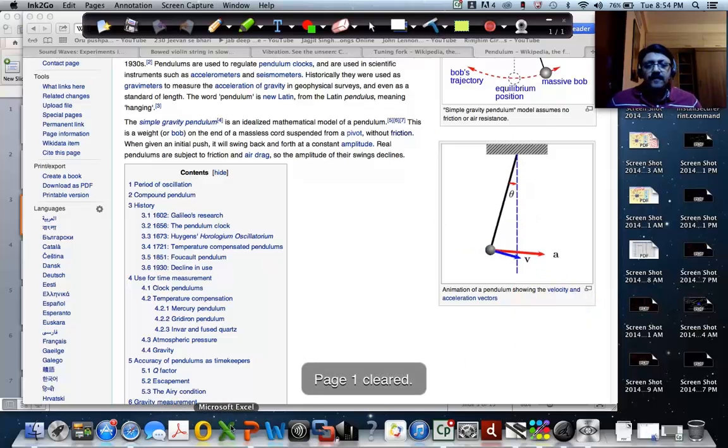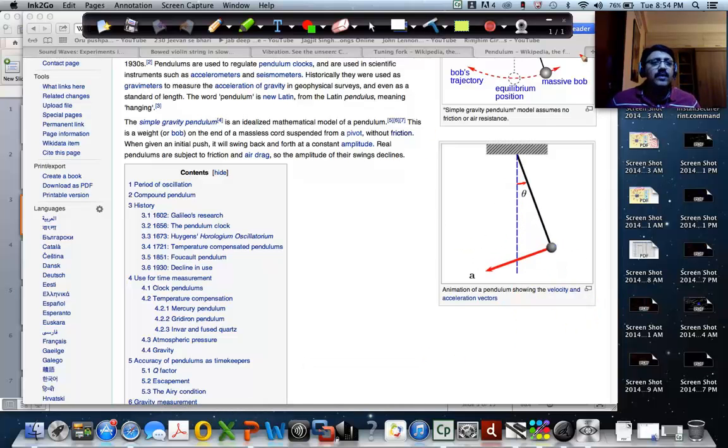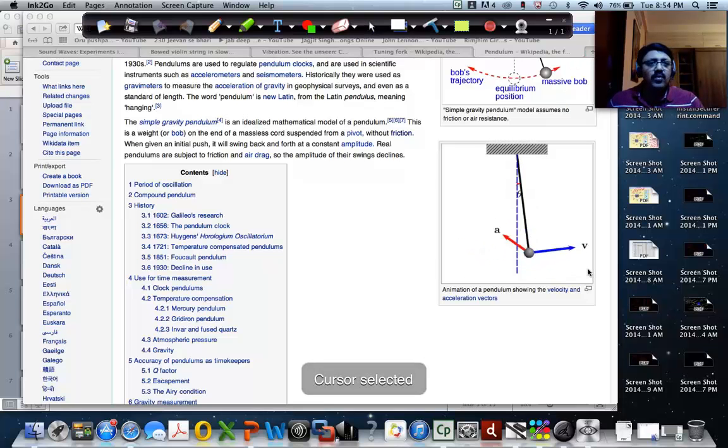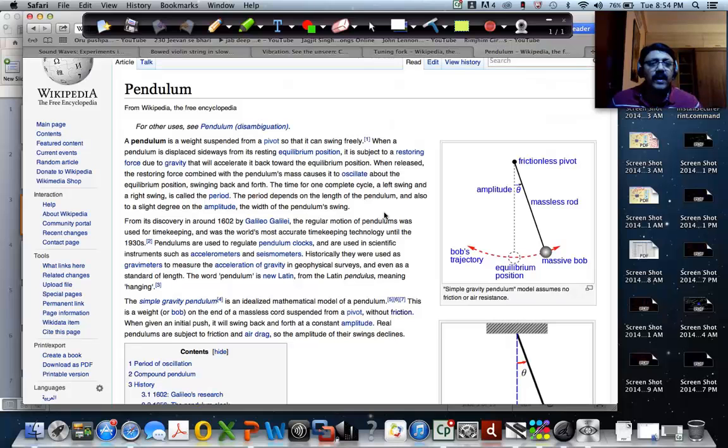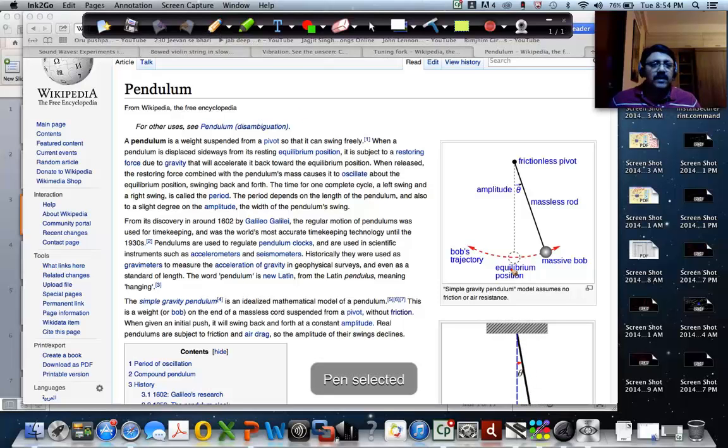Now there are a few terminologies related to oscillatory motion, and that's what I want to talk about here. This is called the amplitude.